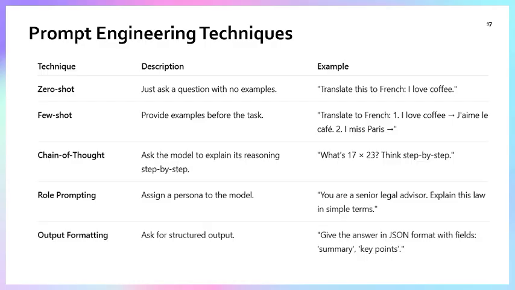Output formatting: ask for structured output. For example, if you want JSON format from any table value, the answer will come in a proper JSON format, with curly braces and all these things.